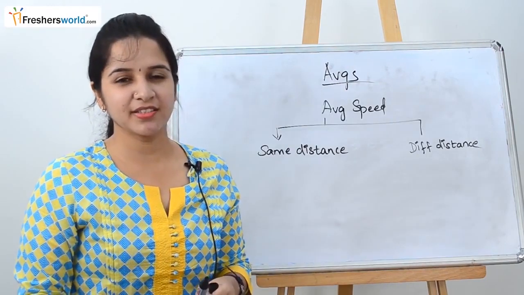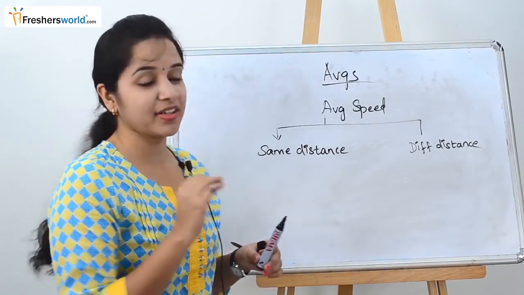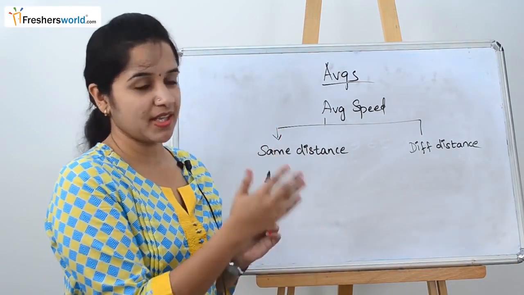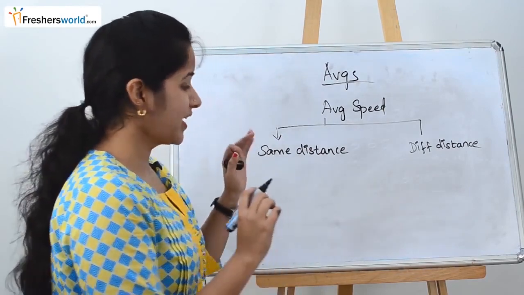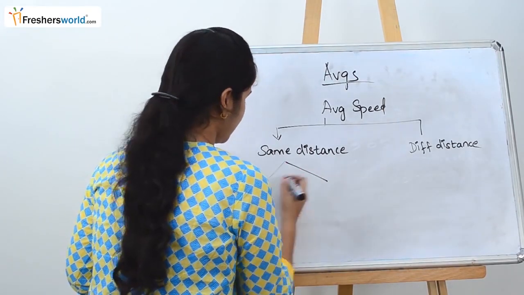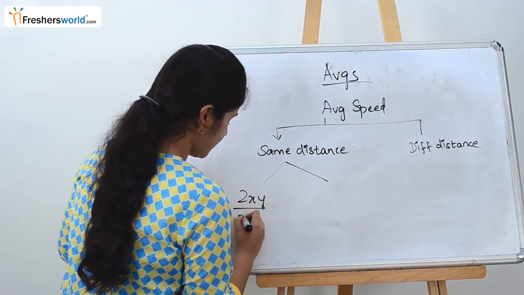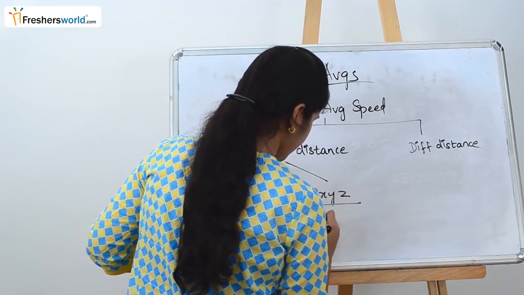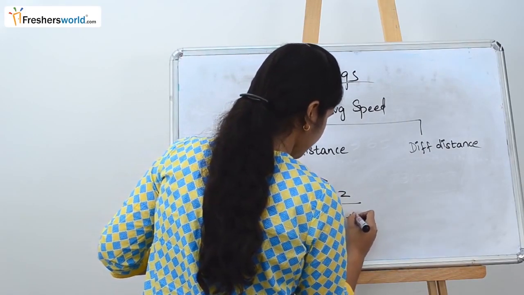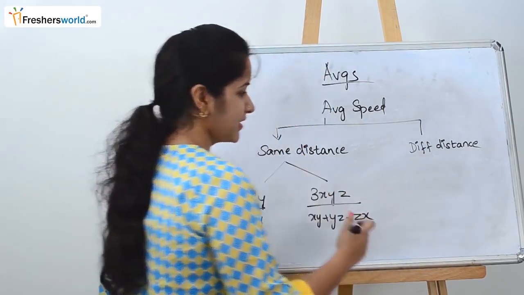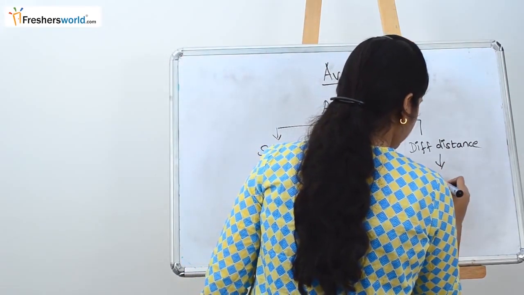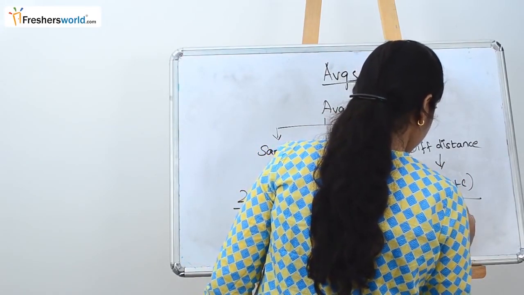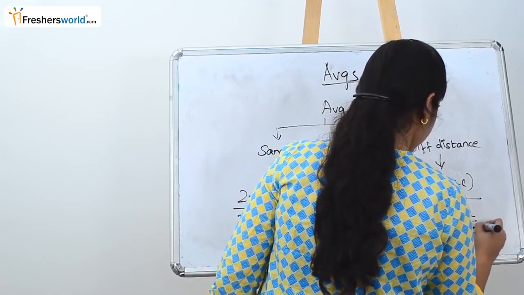In averages, the common type of problem that you see is average speed. In average speed, there are two concepts: if they travel the same distance, and if they travel different distances. In case of the same distance, we will face these two formulas: 2xy by x plus y, and here 3xyz by xy plus yz plus zx. Similarly, in case of different distances, the formula that we use is a plus b plus c divided by a by x plus b by y plus c by z.